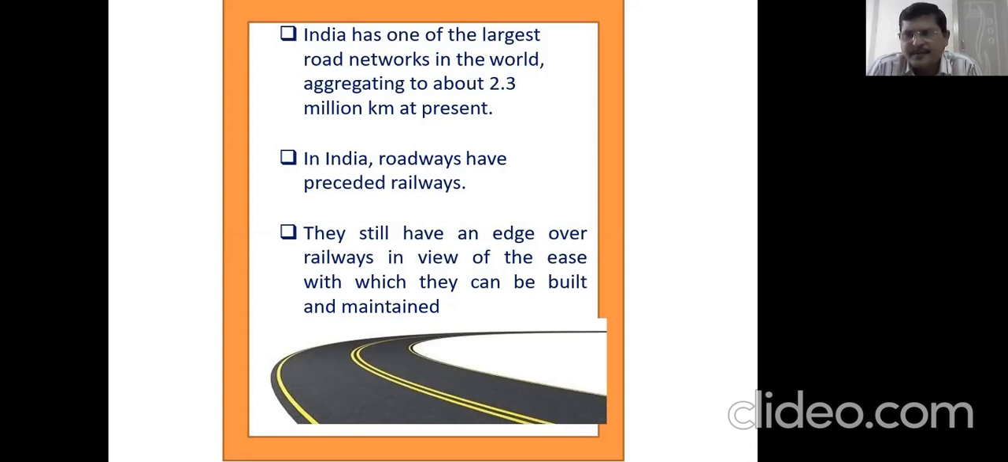So for everything, roadways offer better connectivity. They have better connectivity than the railways. So the road network is in a better form than the railways in our country. That's why roadways still have an edge over railways in view of the ease with which they can be built and maintained. And building roadways is cheaper than the railways, and they can be maintained.